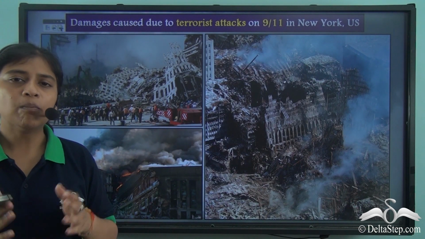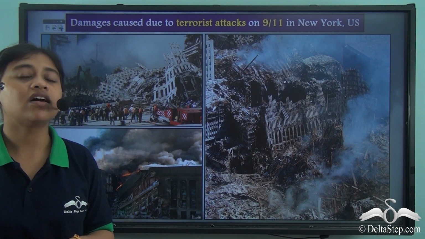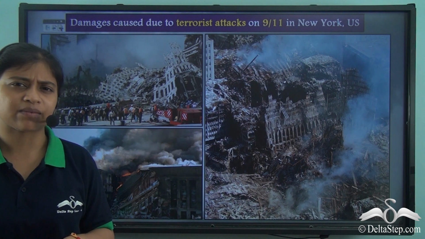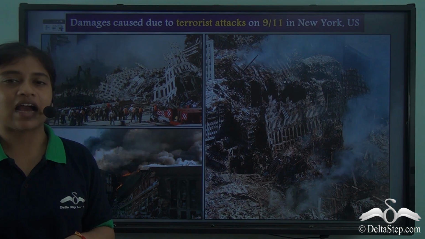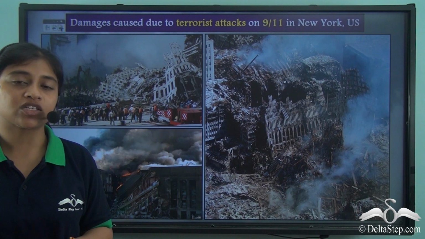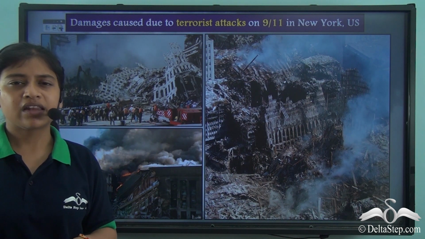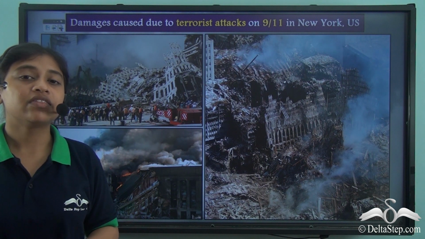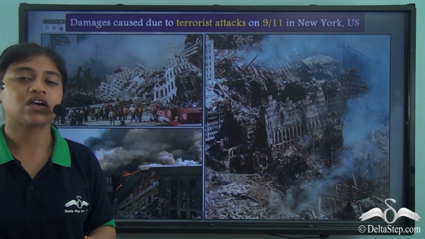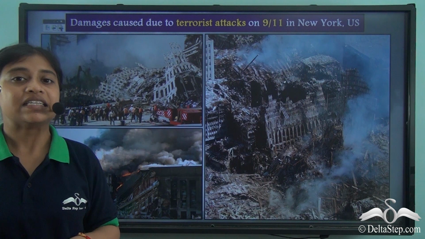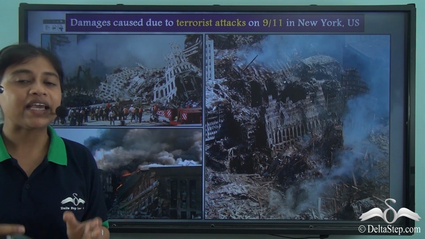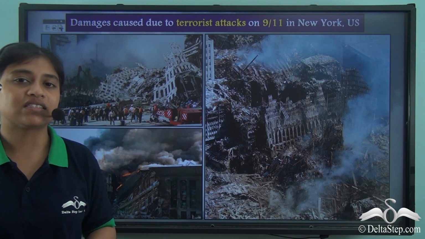I am sure most of us here must have heard about the 9/11 attacks. Yes, the 9/11 attacks are one of the deadliest bombings or attacks on American soil in US history. Now, if you have heard about this, then you must know that this was a result of terrorism. Terrorism, in fact, is one of the major reasons of man-made disaster.